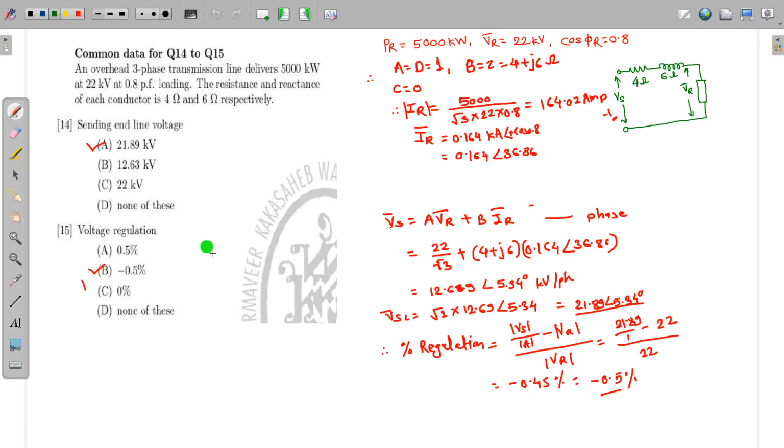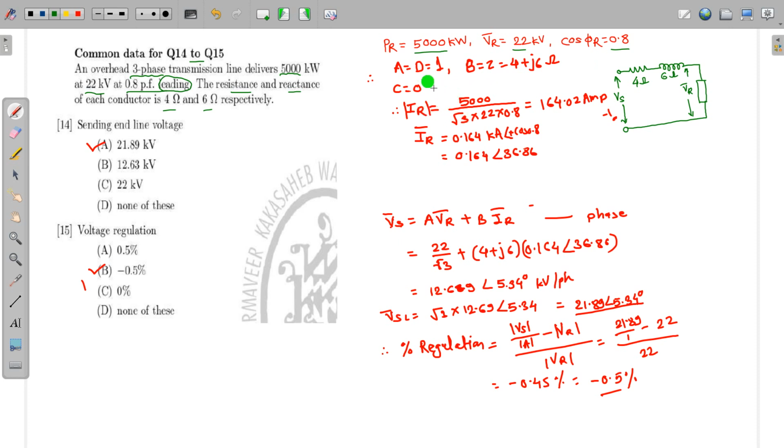The next question is the common data for question numbers 14 and 15. An overhead three-phase line is given, and the power is 5000 kilowatt at 22 kV, 0.8 power factor leading. So the power factor is given as leading. The resistance and reactance are 4 ohm and 6 ohm respectively. So it is 5000 kilowatt, 22 kV, and 0.8 power factor.